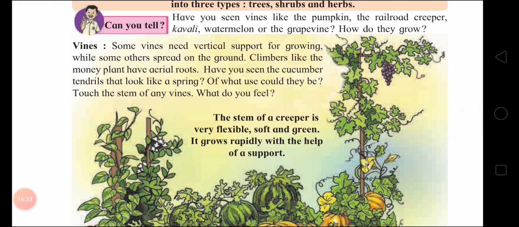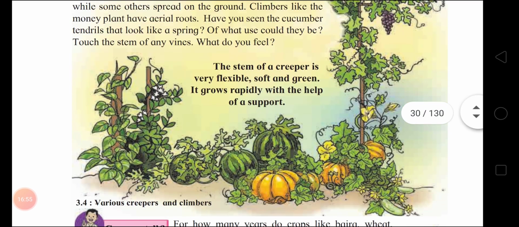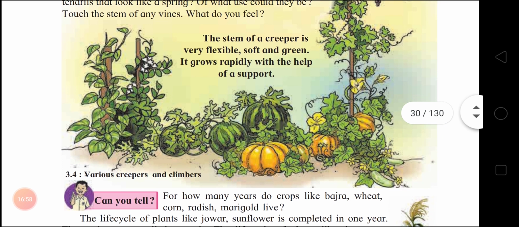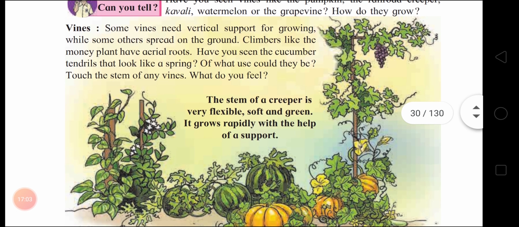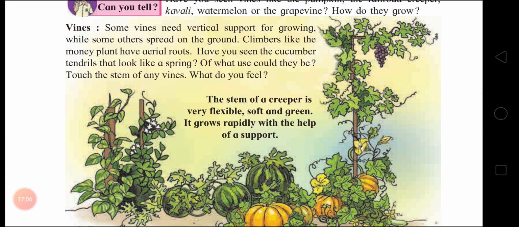vines. Some vines need vertical support for growing, while some others spread on the ground. Climbers like the money plant have aerial roots. Okay, have you seen the cucumber tendrils that look like a spring? Cucumber, see this. Or what use could they be? Touch the stem of any vines. What do you feel?